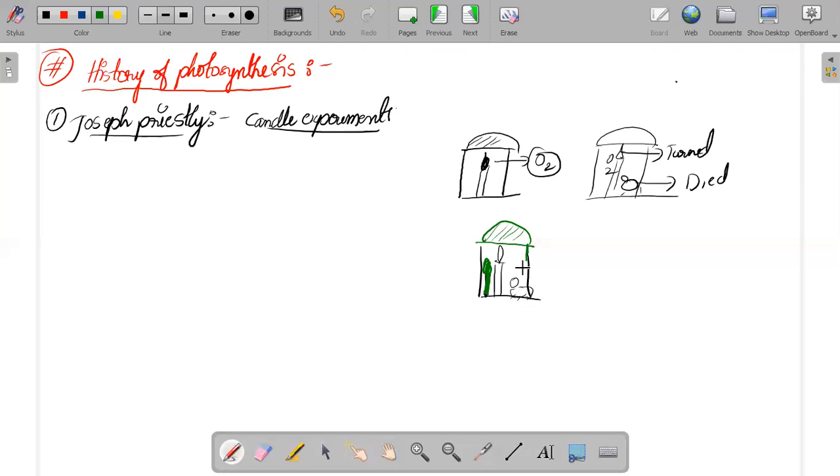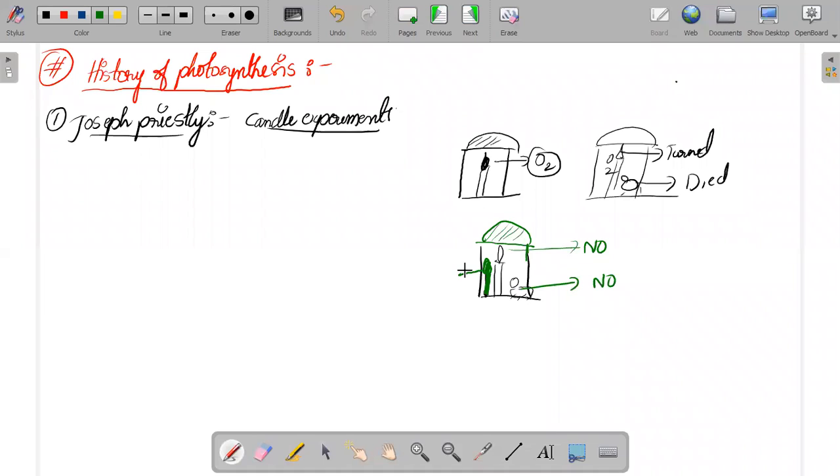Will the candle turn off now? Very good, Manilima. Very good, Prachi. Will the mouse die now? The answer is no again. The candle is not going to turn off. The mouse is not going to die. Why is it happening like that?